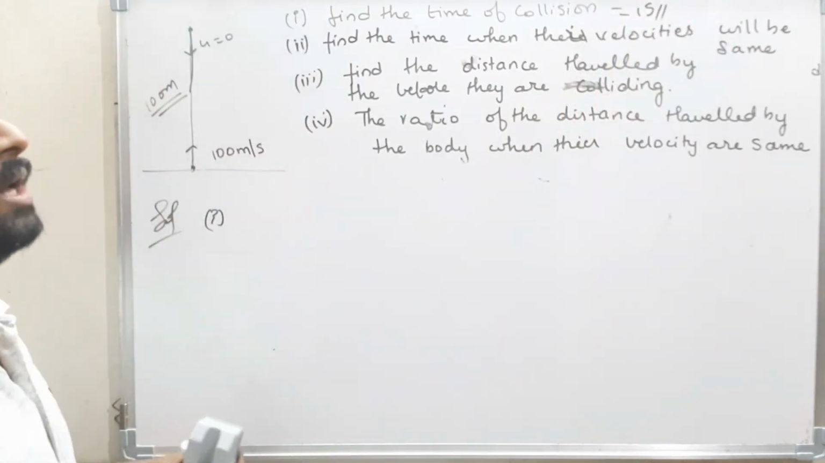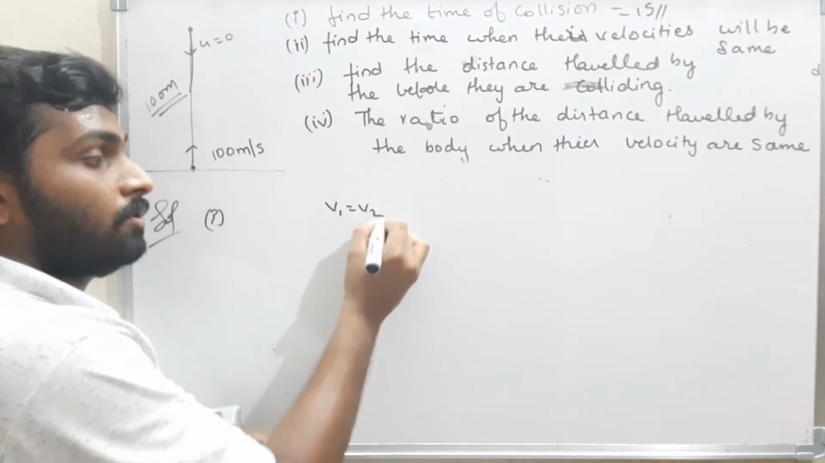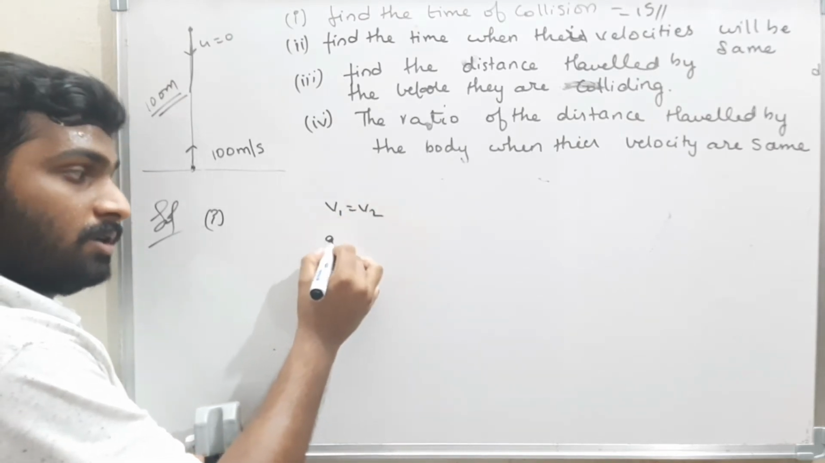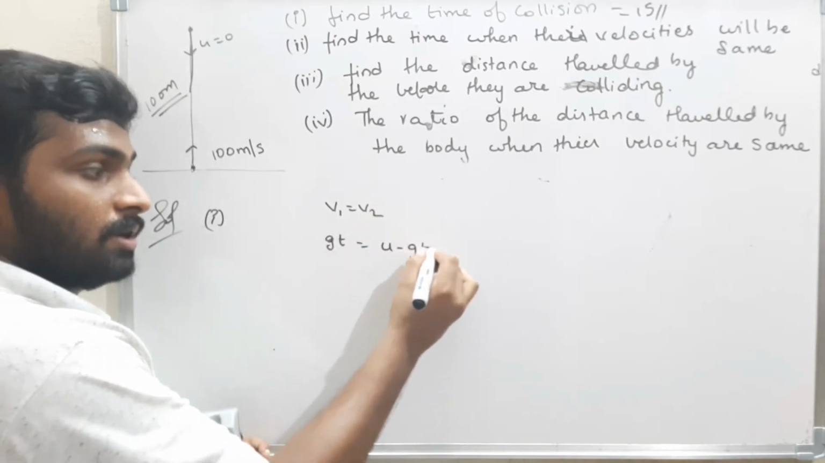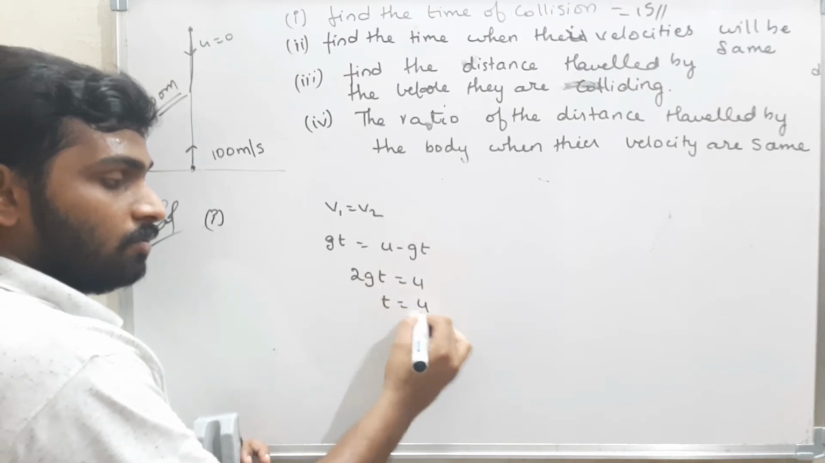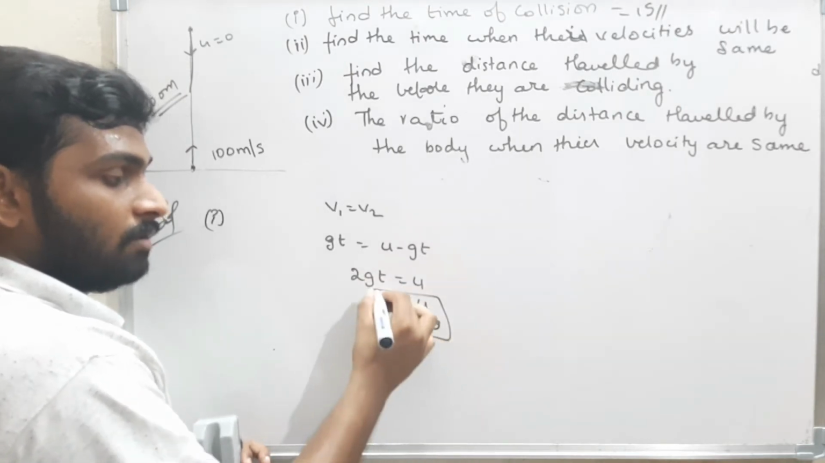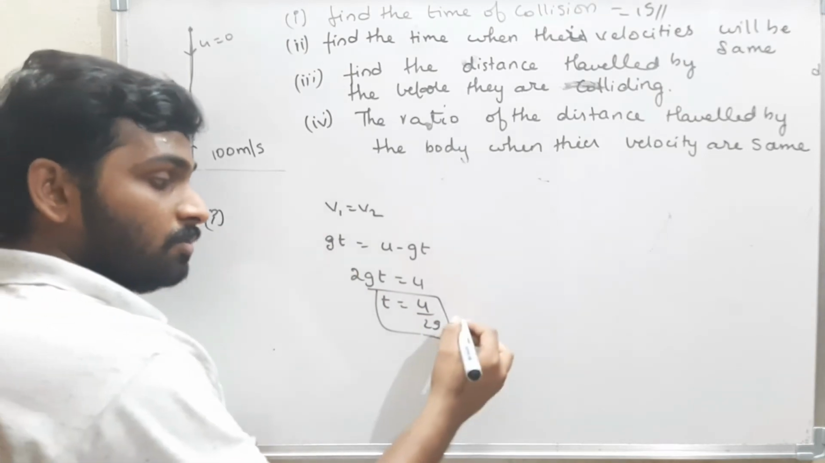Now next one, find the time when the velocities will be same. That is v1 is equal to v2. What is velocity v1? That is g into t must be equal to what is the velocity v2? That is u minus gt. Therefore, 2gt is equal to u. Therefore, time is equal to u by 2g. What is the time at which the velocities will be same?